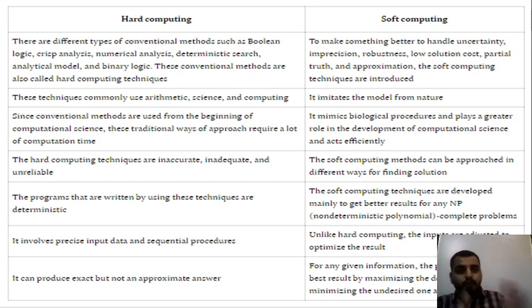This is the way. Whereas when it comes to hard computing, it's something like you have given an input, you got an output. That's all. The program is all in that machine. Everything is on that particular thing. So you have given an input and you have got an output.